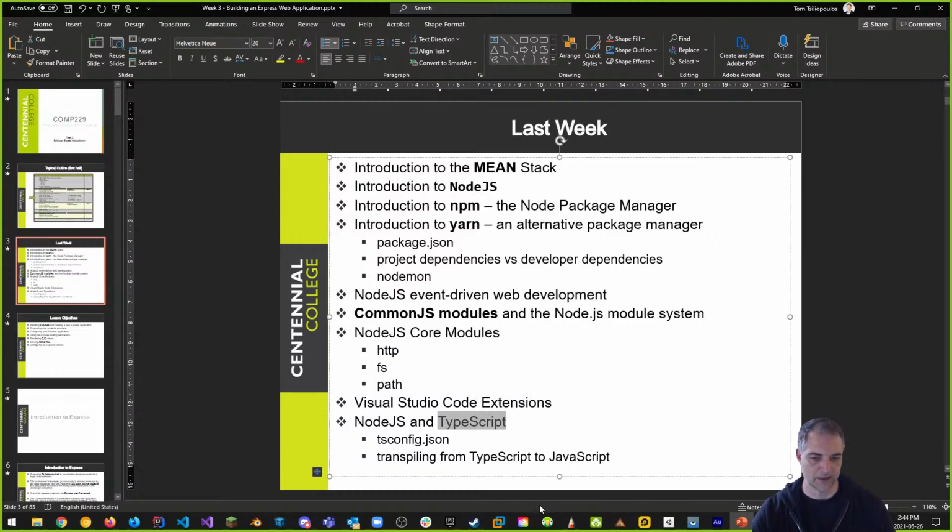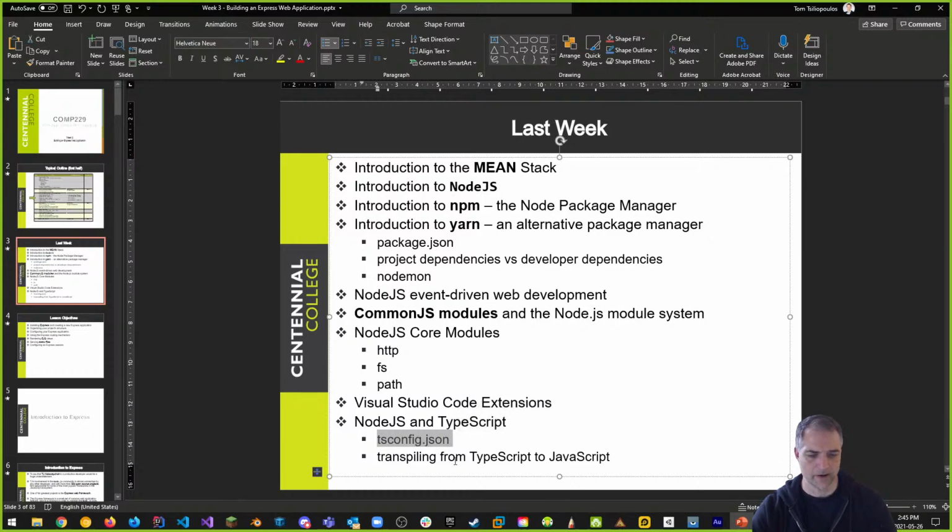TypeScript just makes it easier, and that's why I'm introducing it to you guys, because I think it's the right thing to do, right? Remember that if I just wanted you to use JavaScript, I wouldn't have to do these little sessions with you at all. I'd just say, go, watch the videos. And that's not the idea. The idea here is I'm trying to add value to what we've done last year and bring things up to speed a little bit. What I'm doing is adding additional information, and that's the value I'm giving you this semester.